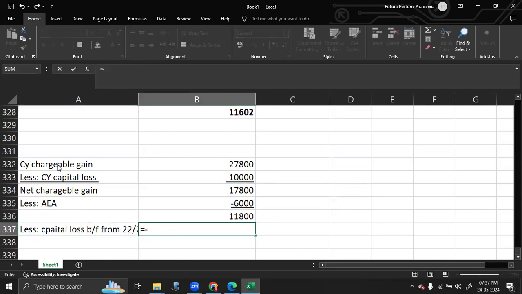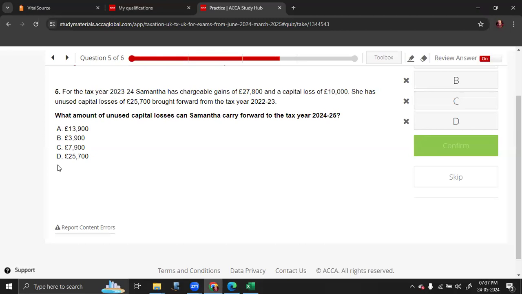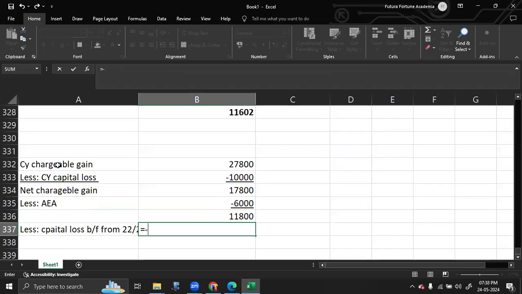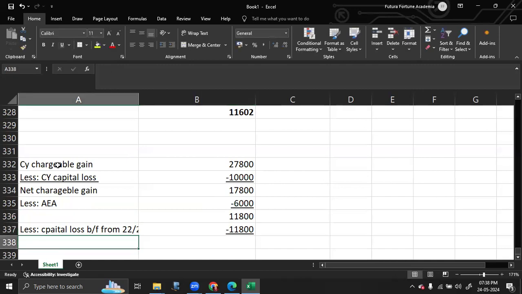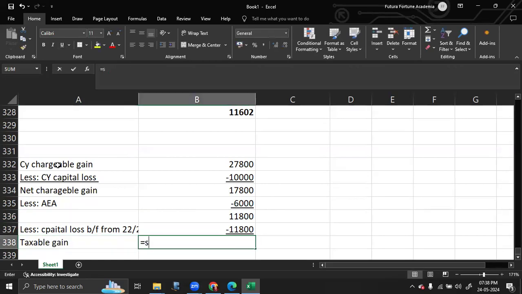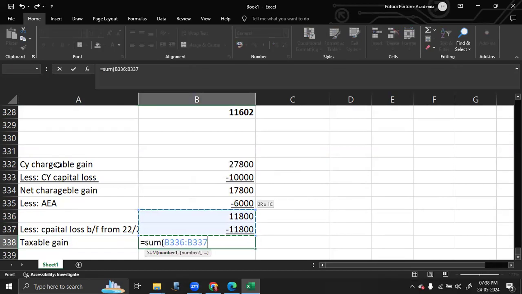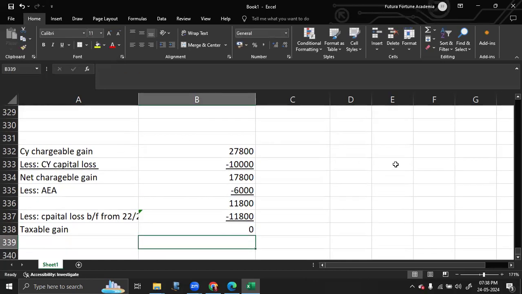The loss you brought forward is 25,700. You can't set off 25,700. You can set off a maximum of 11,800. That means your taxable gain will be 0. It's irrelevant for our calculation because we don't want the taxable gain. We need to find out what your unrelieved capital loss is.